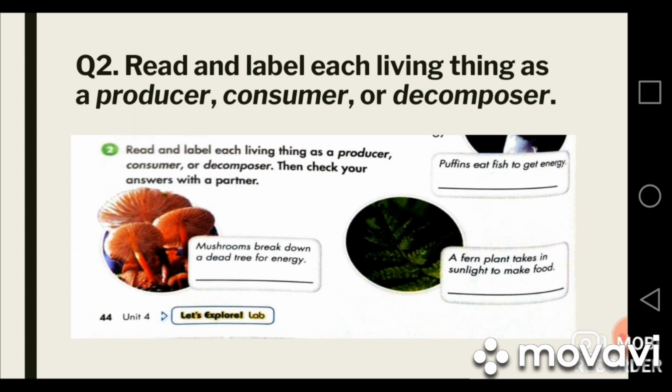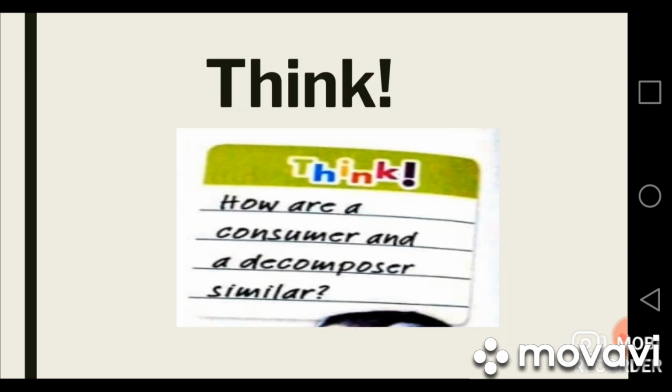Mushrooms break down a dead tree for energy. The organisms which get energy by breaking down the dead organic matter or dead plants and animal waste are called decomposers. So you will write decomposer here. A fern plant takes in sunlight to make its own food. A fern is a producer because it can make its own food. Write producer over here.